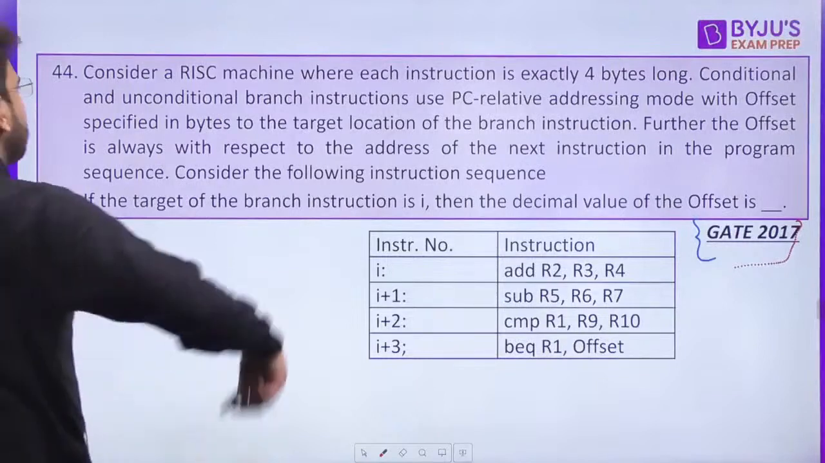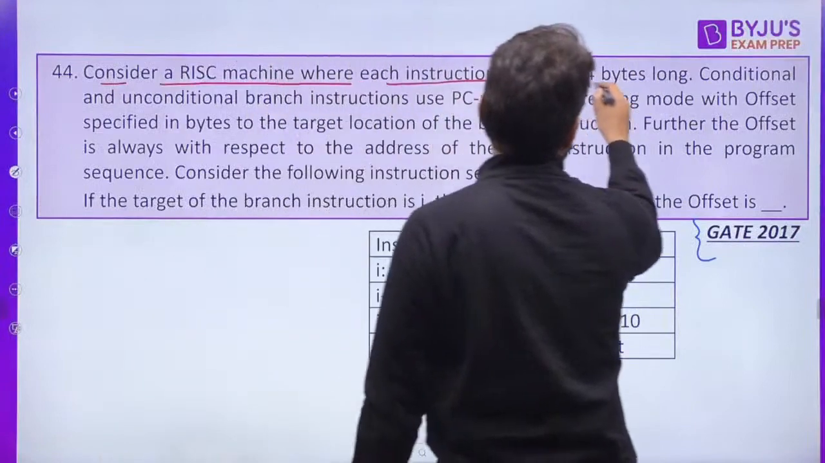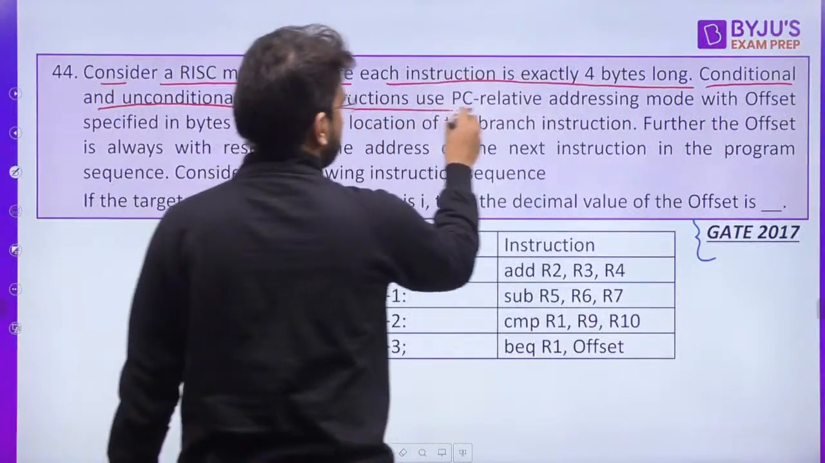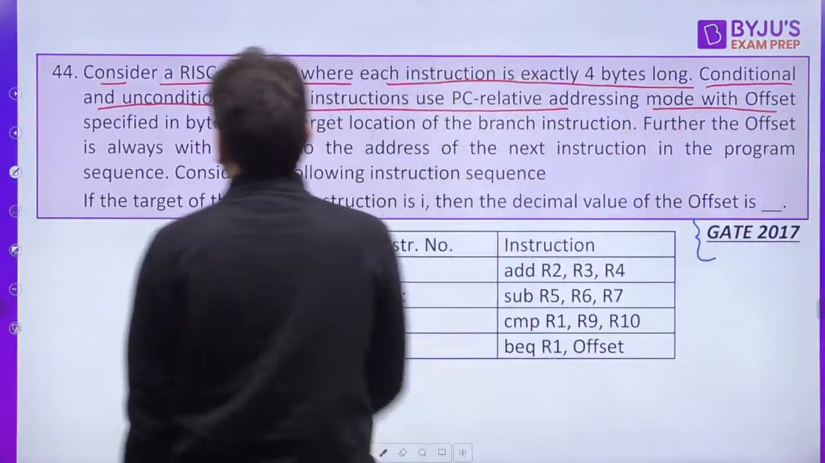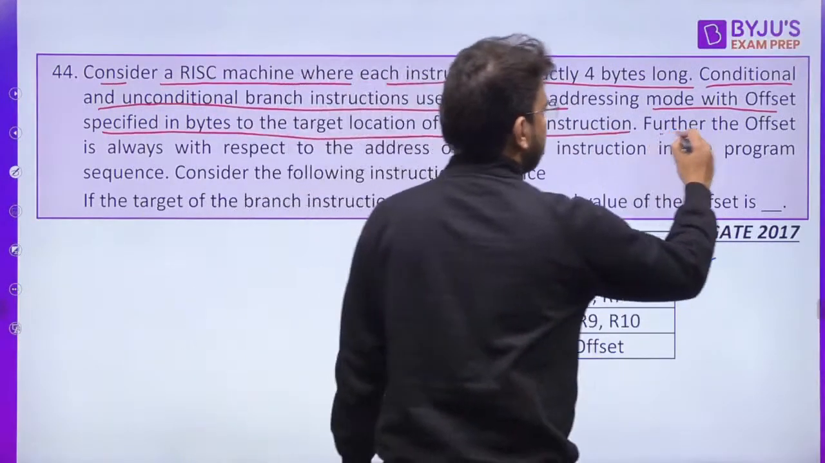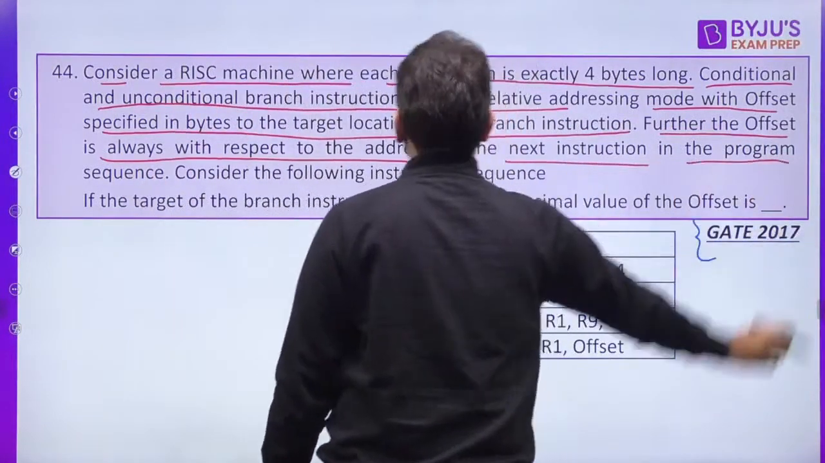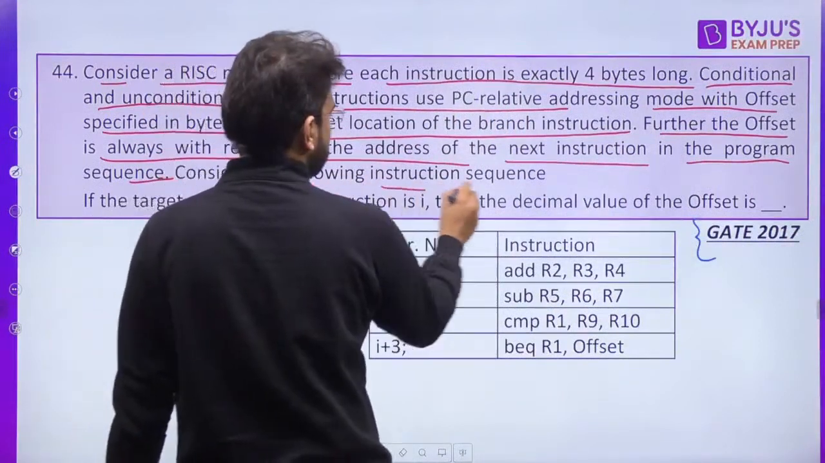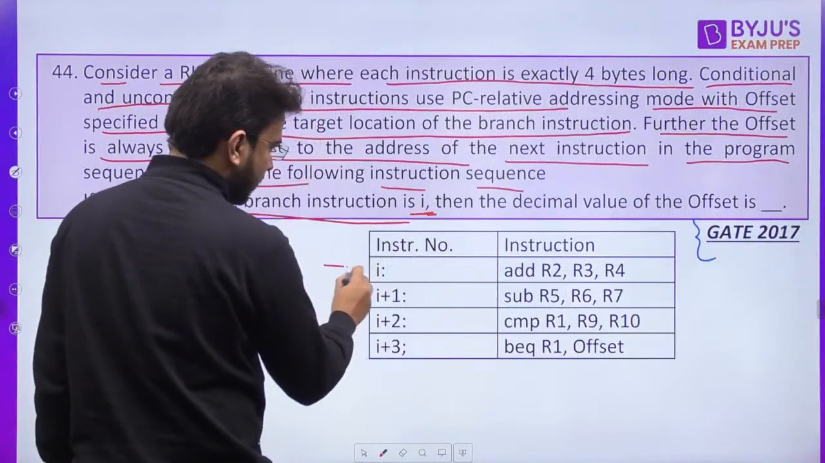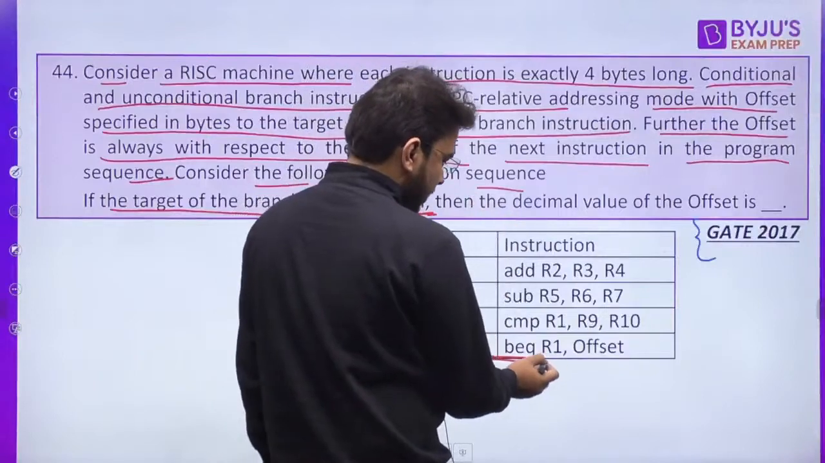Okay, let's solve this question. Consider a RISC machine where each instruction is exactly 4 bytes long. Conditional and unconditional branch instructions use PC relative addressing mode with the offset specified in bytes to the target location of the branch instruction. Further, the offset is always with respect to the address of the next instruction in the program sequence. Consider the following instruction sequence. If the target of the branch instruction is I, that means this one. This is the branch instruction we have, right? So this is the condition we have.